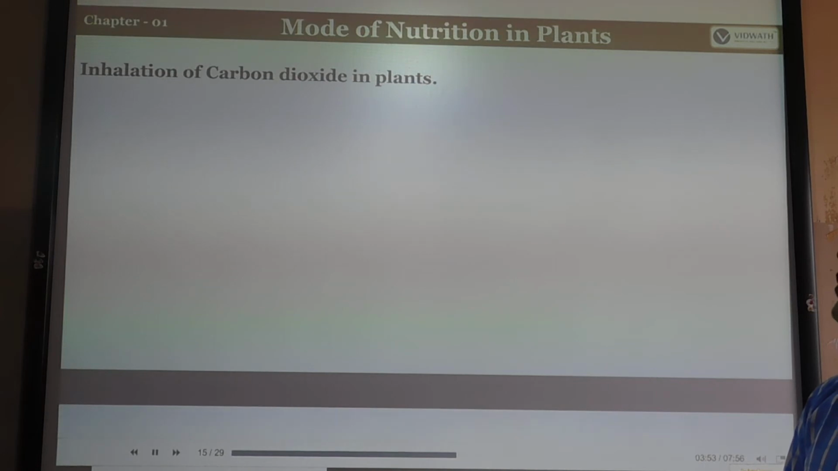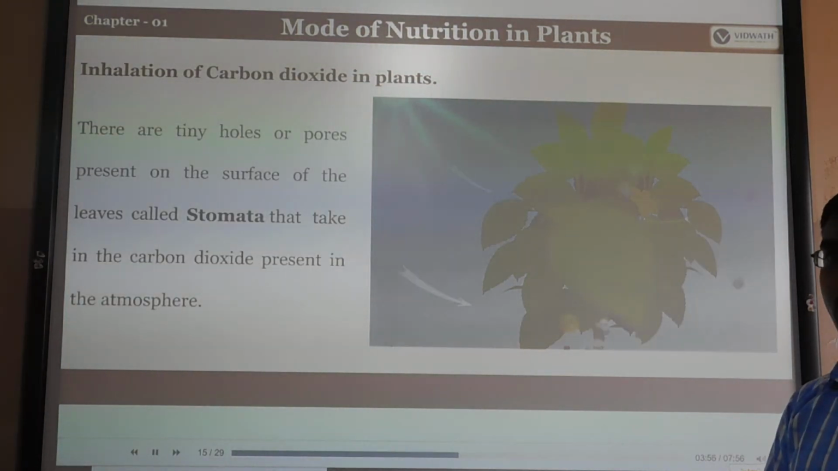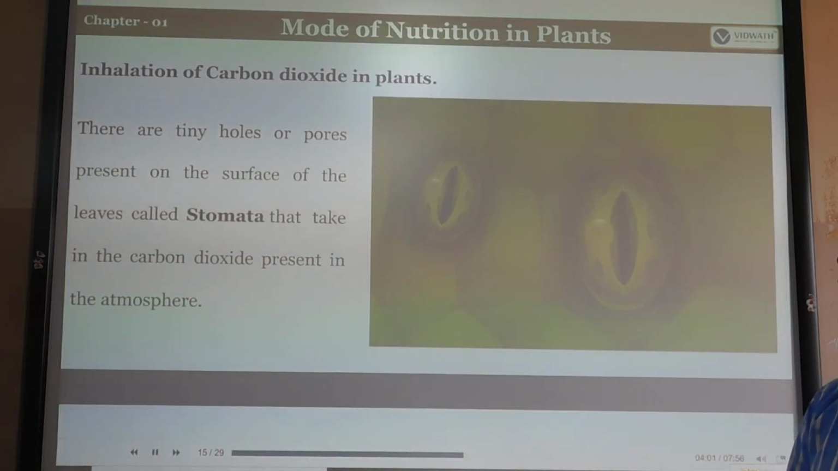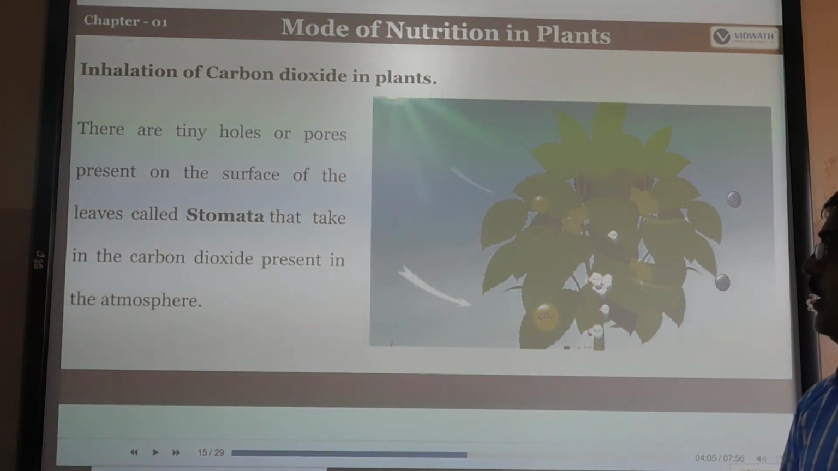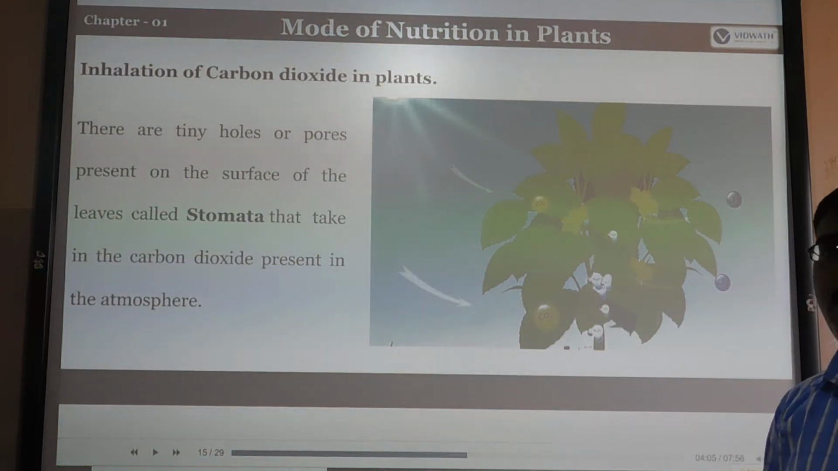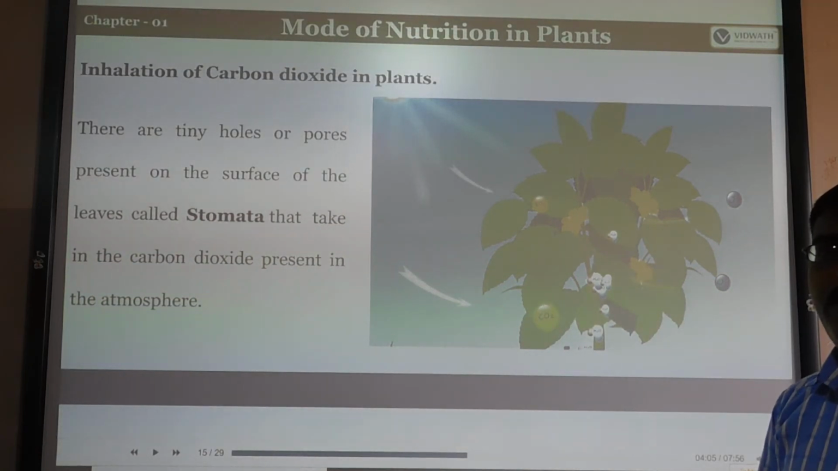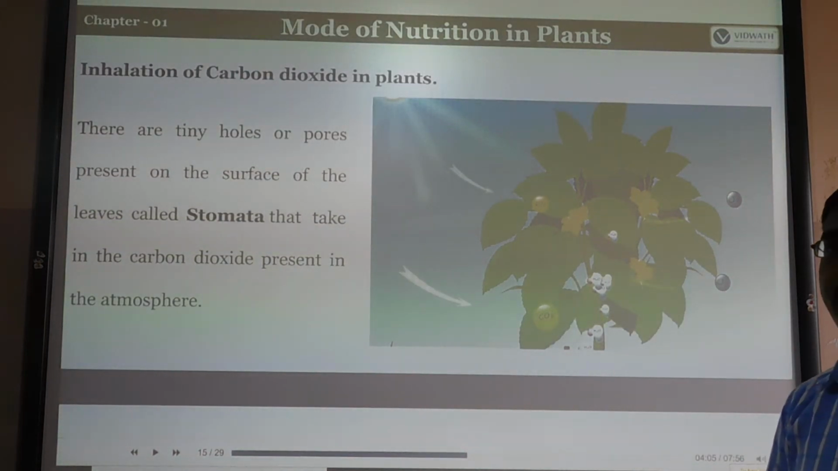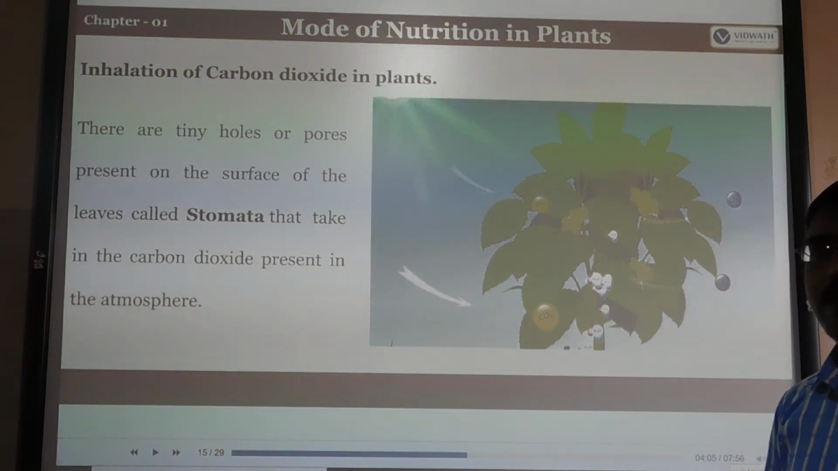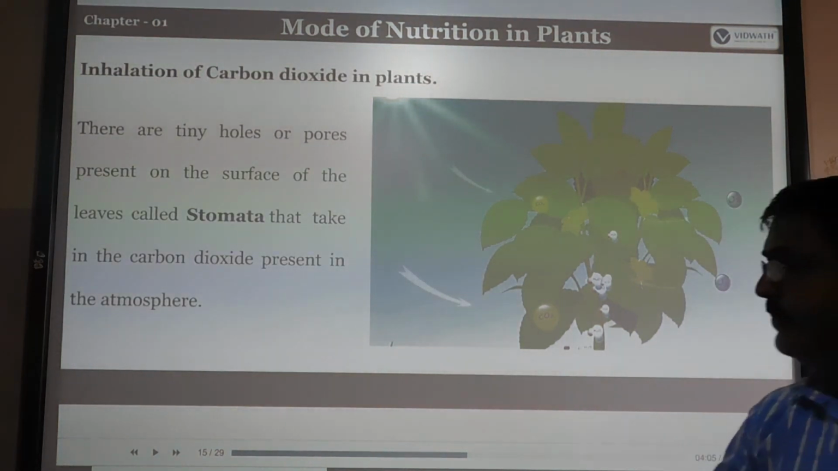How does the intake of carbon dioxide happen in plants? We inhale oxygen and exhale carbon dioxide, and plants also take in carbon dioxide. If you observe the plants, there are tiny holes or pores present on the surface of the leaves. They are called stomata. If you take any plant, you can see these tiny pores on the surface of the leaves. They help to trap the carbon dioxide present in the atmosphere.